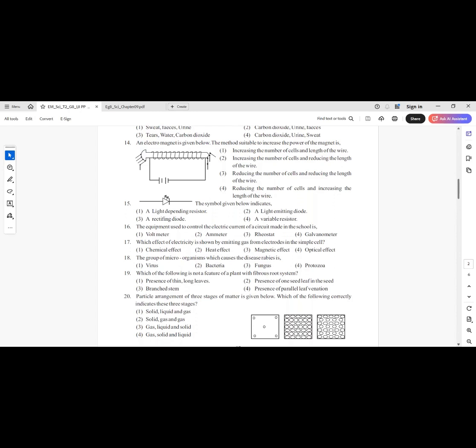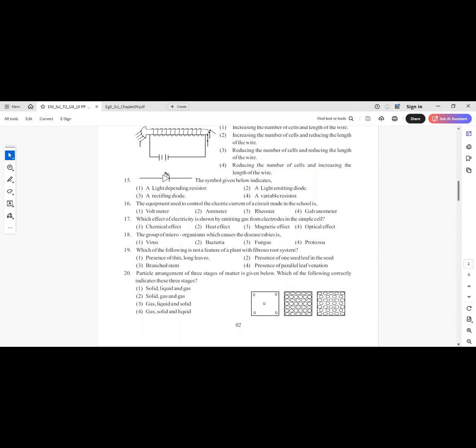The symbol given below indicates a light-dependent resistor, a light-emitting diode, a rectifying diode, a variable resistor. Answer number 2, light-emitting diode. LED can be seen here. 60. The equipment used to control the electric current of a circuit made in the school is voltmeter, ammeter, rheostat, galvanometer. Answer number 3, rheostat. Rheostat adjusts the current in a circuit.